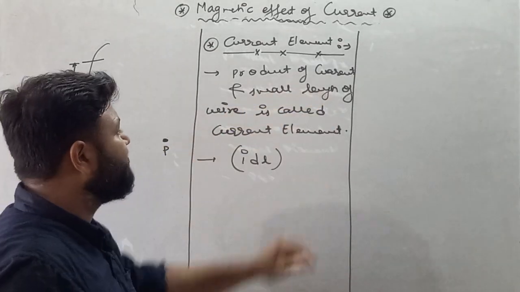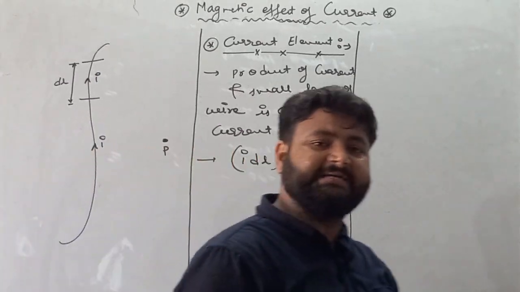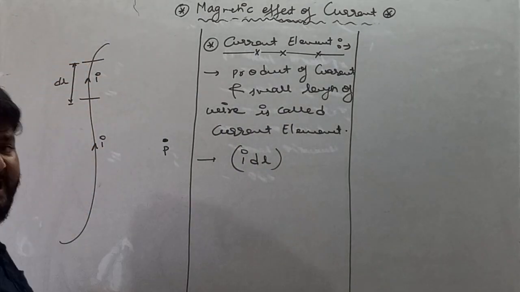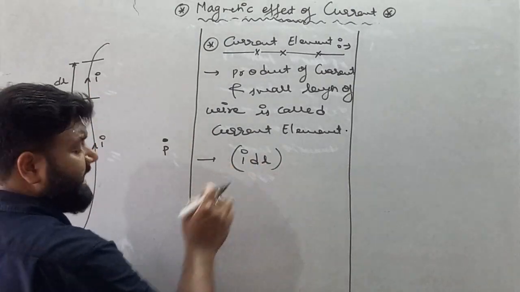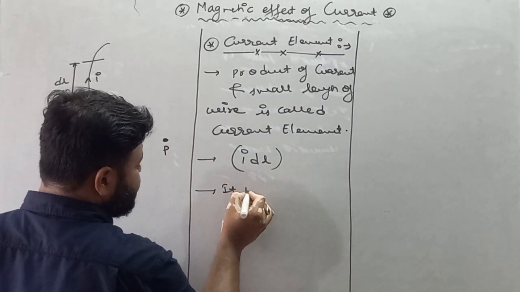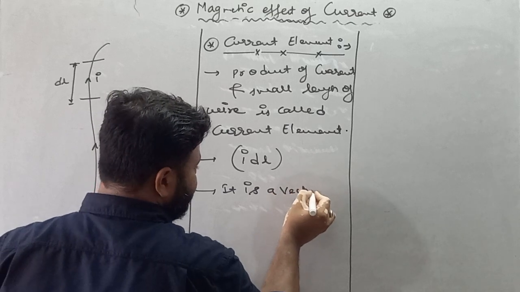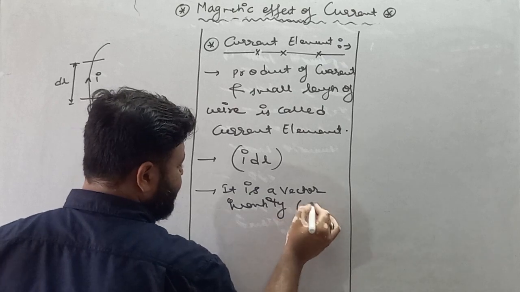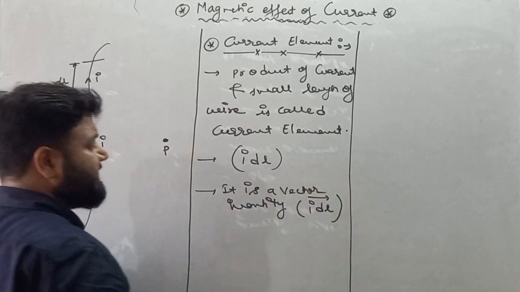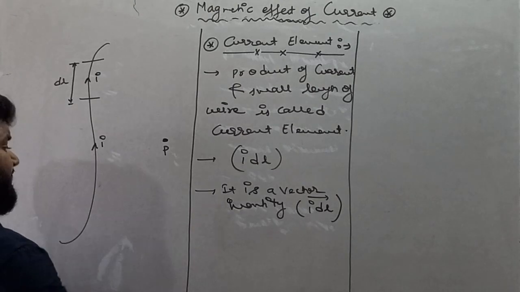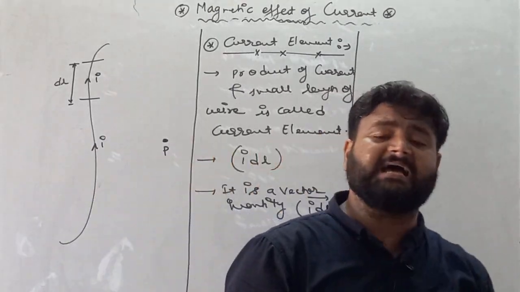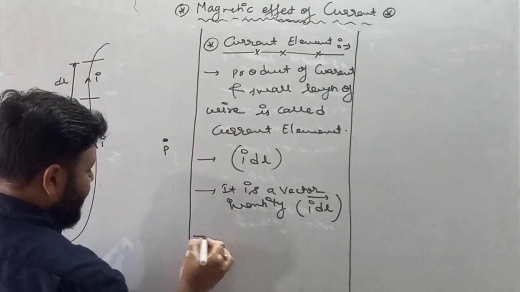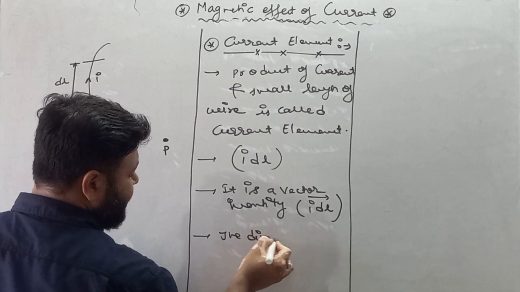So if I am taking a small length dl in this wire in which current I is there, the current element is I dl, first thing. Second thing, it is a vector quantity. Remember, the current element is a vector quantity, so we can write it as I dl vector. Now, if it is a vector quantity, then it carries both magnitude as well as direction. So the magnitude is I dl, and the direction of the current element